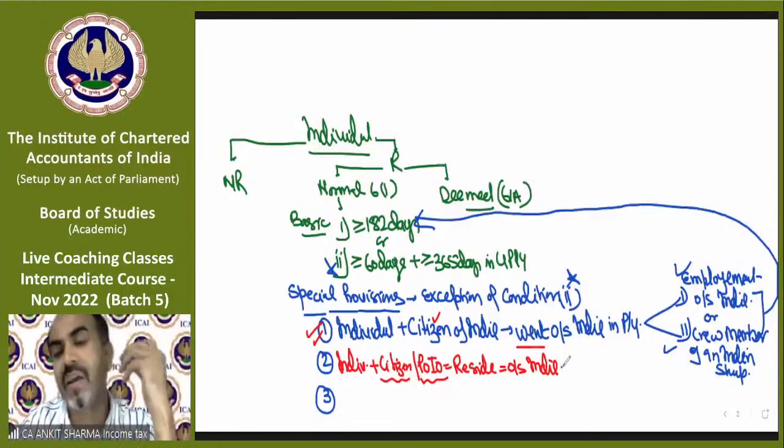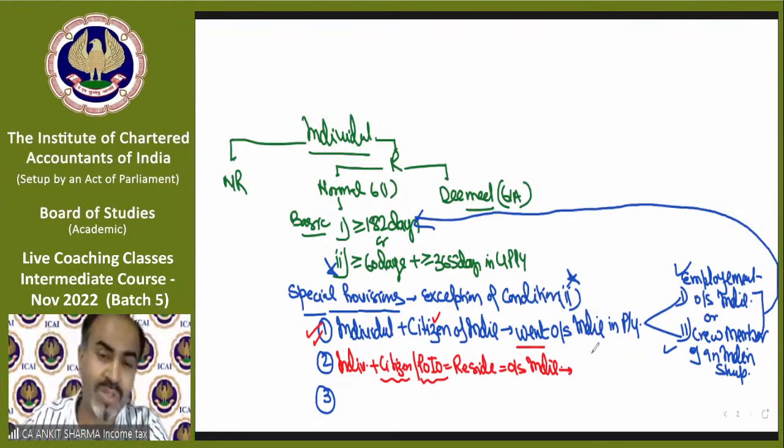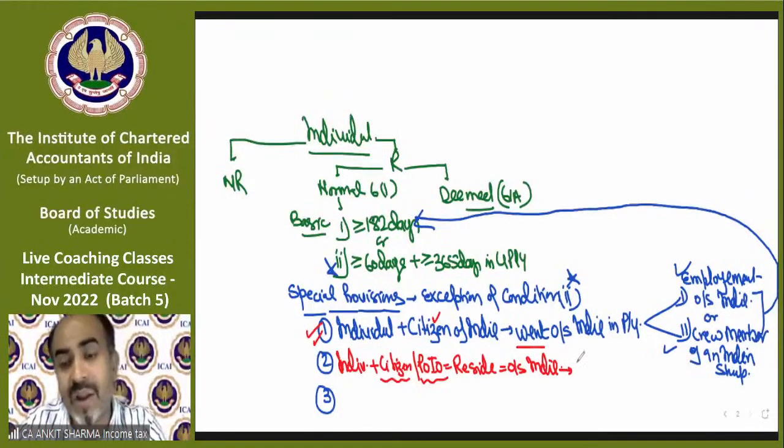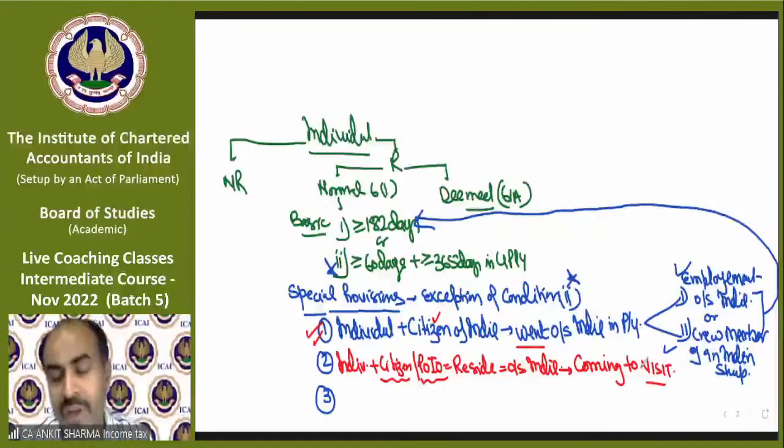Technically I am still a person of Indian origin, and whenever I come back again, I am going to be a person of Indian origin. So if an individual who is a citizen of India or person of Indian origin resides outside India, but is now coming to visit India, whether for business or personal reasons, it does not matter. Visit means for a temporary time. He is not going to shift to India permanently.